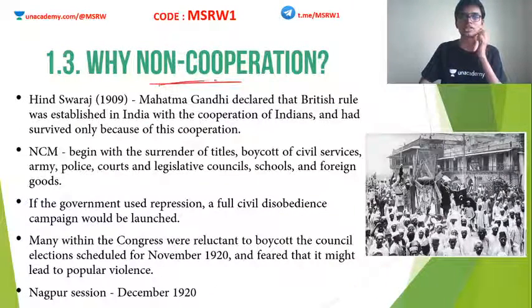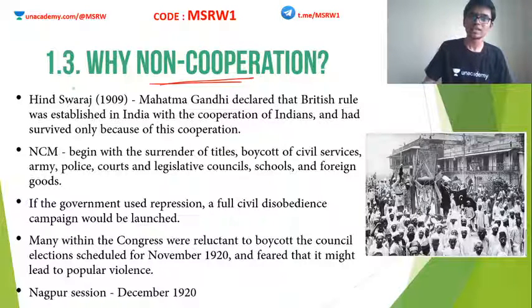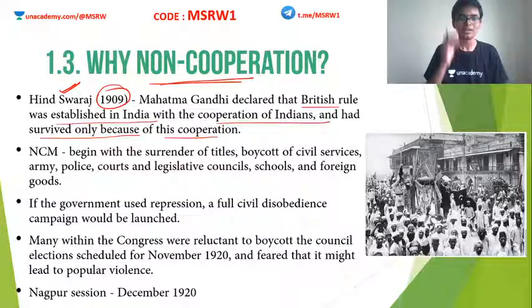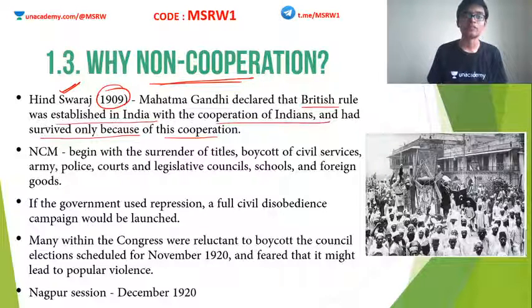So why non-cooperation? Okay, in one of the very famous publications of Mahatma Gandhi, known as Hind Swaraj of 1909, Mahatma Gandhi declared that British rule was established in India with the cooperation of Indians and had survived only because of this cooperation. It can survive only with that cooperation. So basically what he is saying is, without the cooperation of Indians, there is no way Britain can survive in India. Clear?